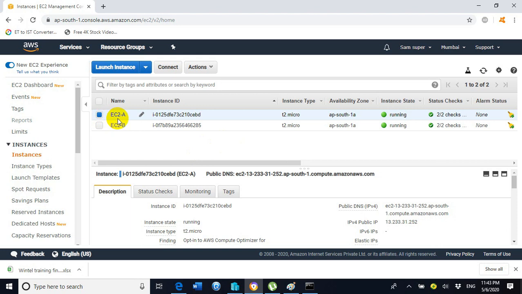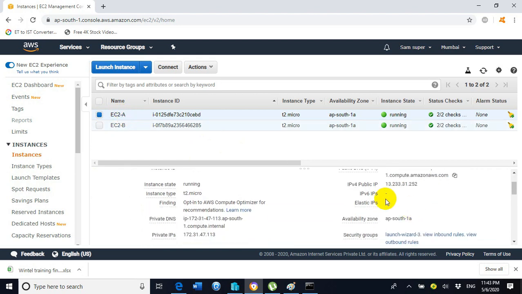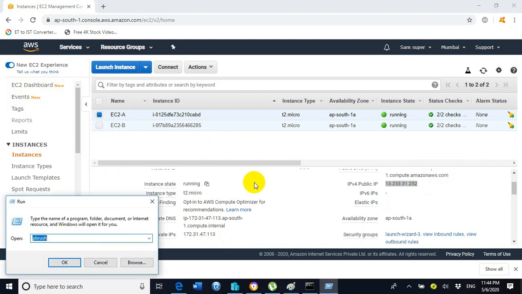So let's take an RDP connection for EC2 instance A. Select EC2 instance A and copy the public IP address. Go to run and type MSTSC and click on OK.